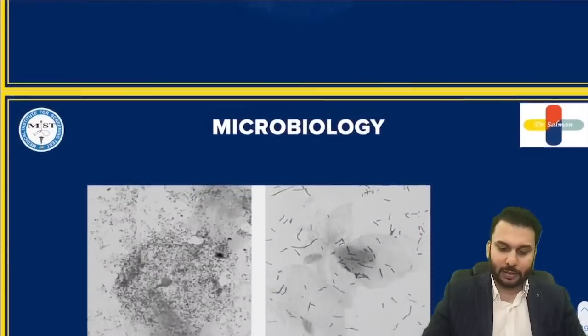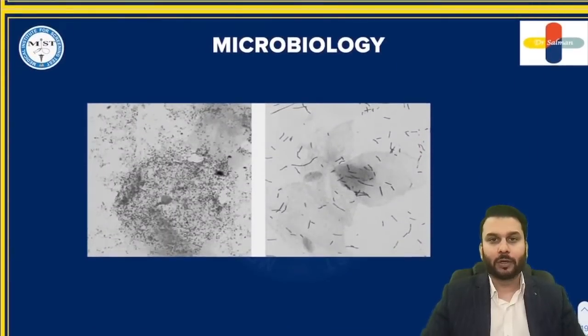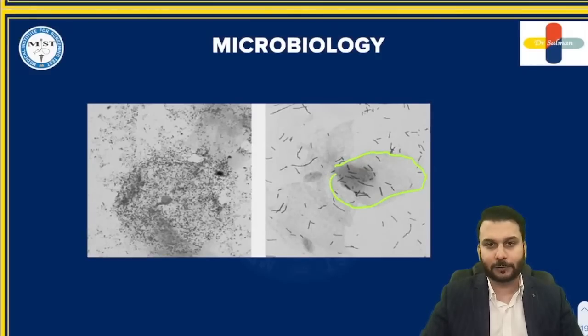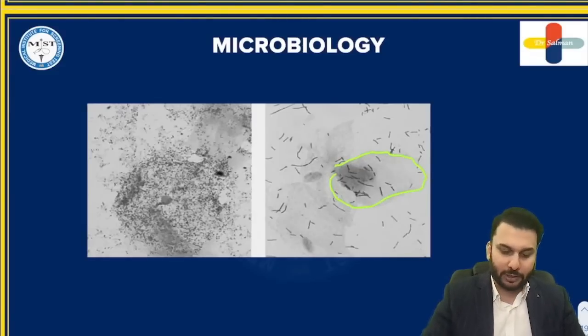So please just have a look at this picture. What you're seeing is this outline. If I draw, this is the normal vaginal epithelial cells. These are nothing but the normal vaginal epithelial cells. But now if you see this picture, this is described as the clue cells.